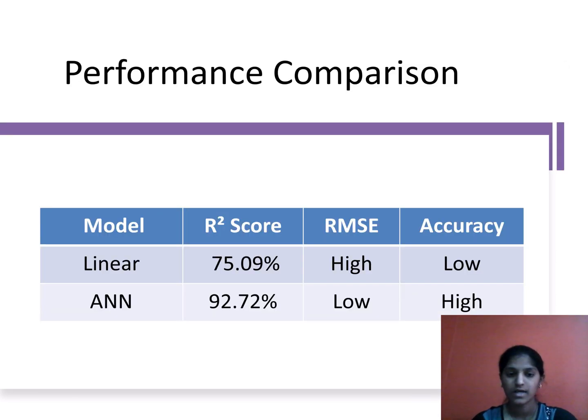Performance comparison. Next, we compared the performance of two models, linear regression and an artificial neural network, ANN. Here is what we found. Linear regression had an R-square score of 75.09% with high RMSE and low accuracy. In contrast, ANN achieved an R-square score of 92.72% with low RMSE and high accuracy. This shows that the ANN model is much better at capturing complex relationships in the data compared to linear models.